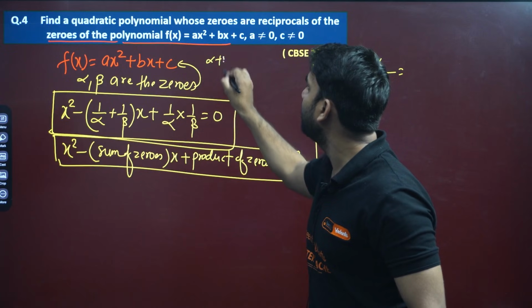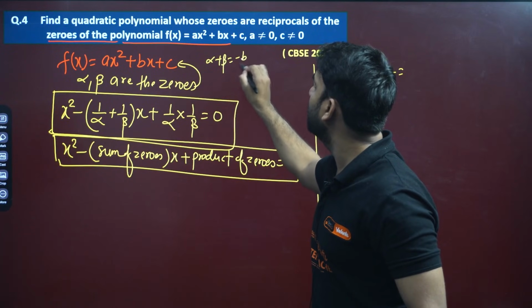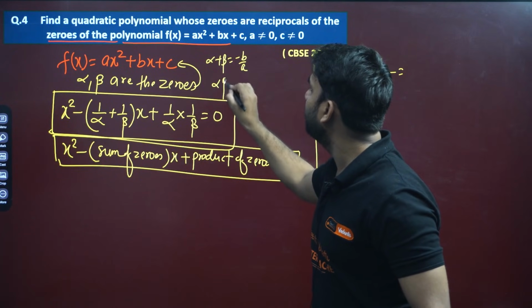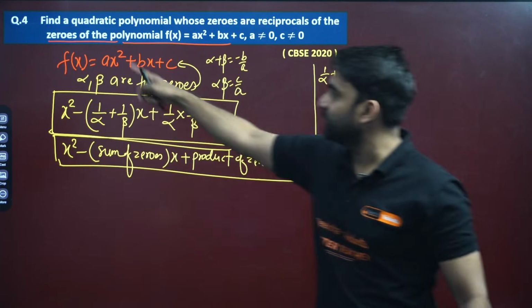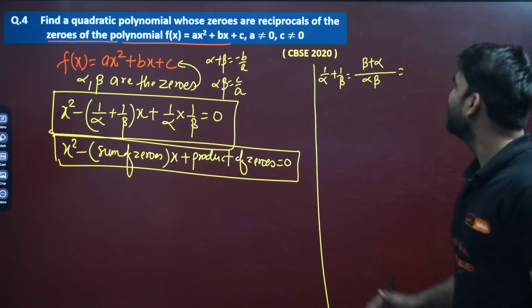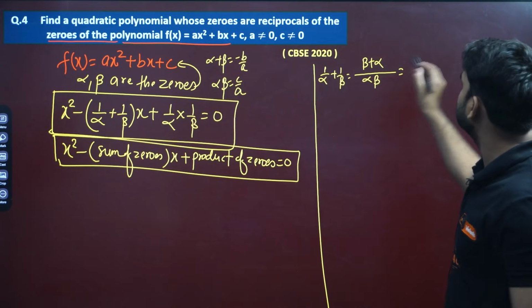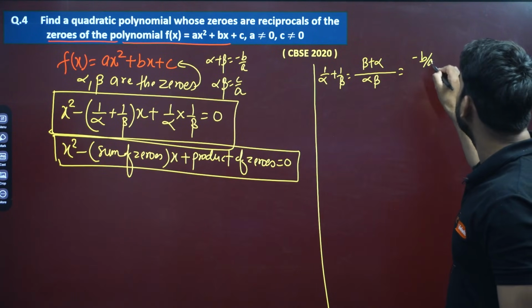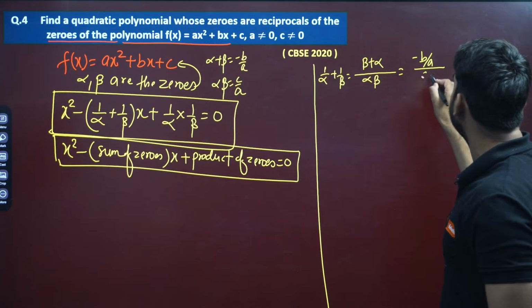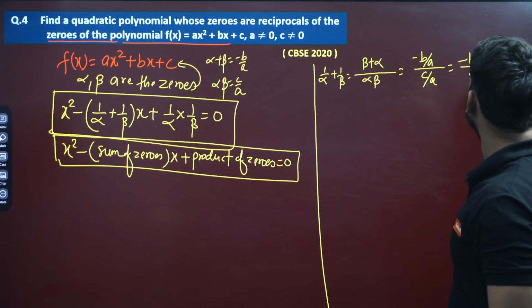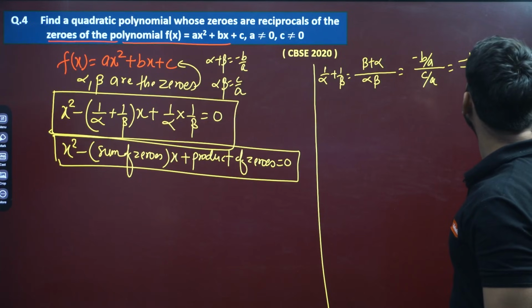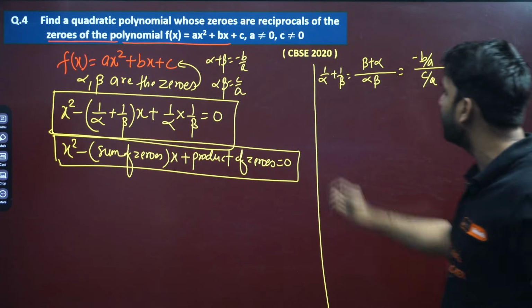So we can write here alpha plus beta is equal to minus b by a, and alpha into beta is equal to c by a, because alpha and beta are the zeros of this quadratic equation. So can we put the value? Alpha plus beta is minus b by a, and alpha into beta is c by a. So minus b, a will go there, divided by c into a. So a cancels, so this is equal to minus b by c, don't worry.